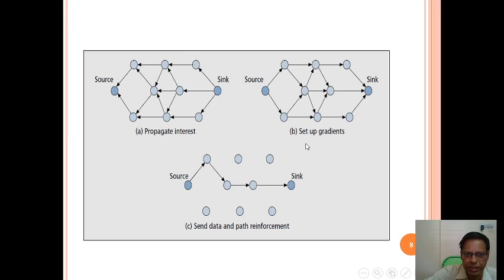Okay, in setup gradients, the data is transmitting from source to destination with the nodes like this. See here it is syncing towards the destination, but in between the nodes the data is syncing, is it not? The difference is, in C, send data and path reinforcement is the easiest way. The data is sent as a packet from source to destination, from source through layer 1, layer 2, layer 3. It is easy to transmit the data.